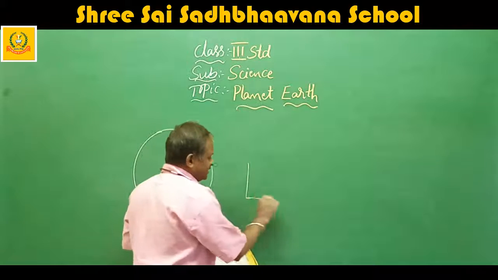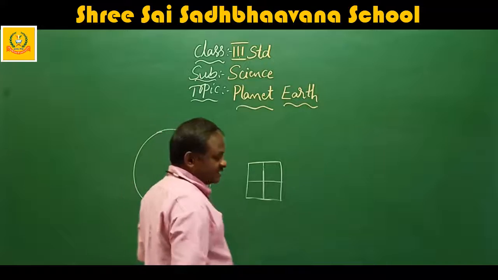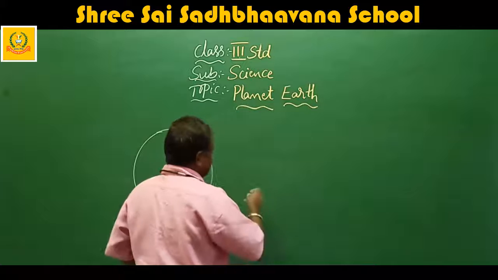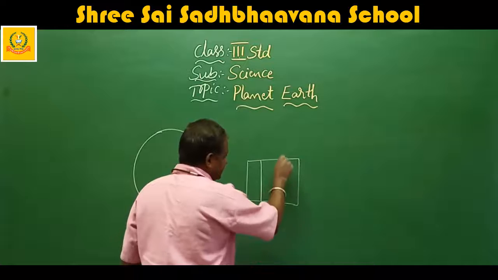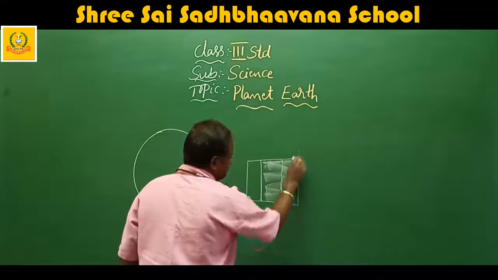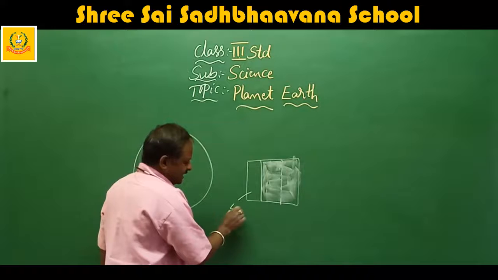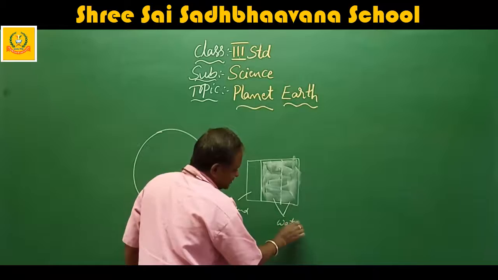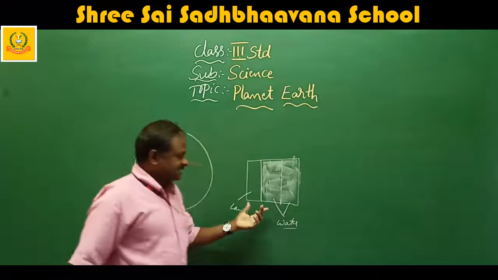That means if you divide the Earth into 3 equal parts, these 2 parts are completely filled with water and 1 part is the land. So much of the Earth is covered with water.